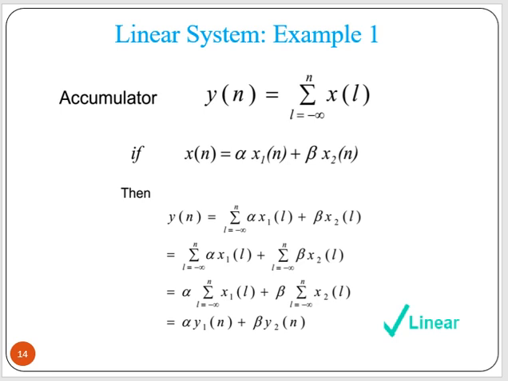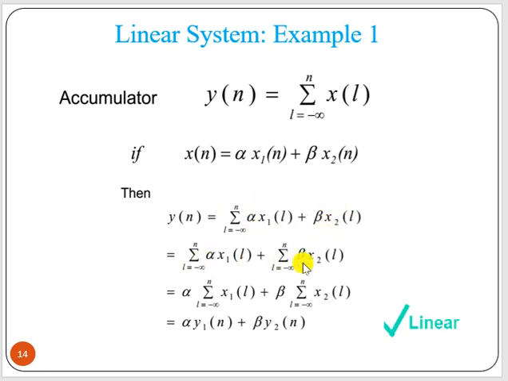Now say, for example, the accumulator: y[n] is the summation of x[l], where l goes from minus infinity to n. Now if x[n] is made of two inputs, x1[n] and x2[n], multiplied by alpha and beta, then y[n] should be equal to what? Nothing but the summation of alpha times x1[l] plus beta times x2[l].